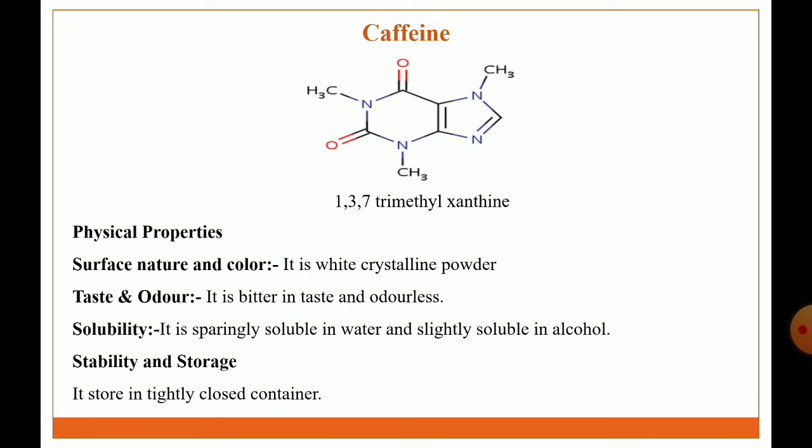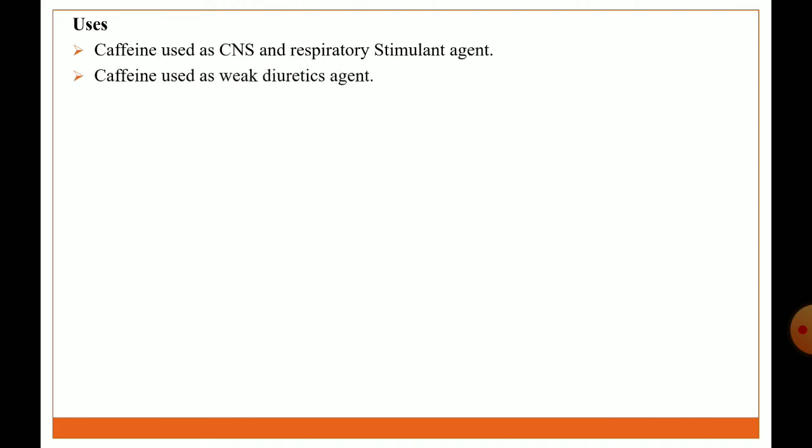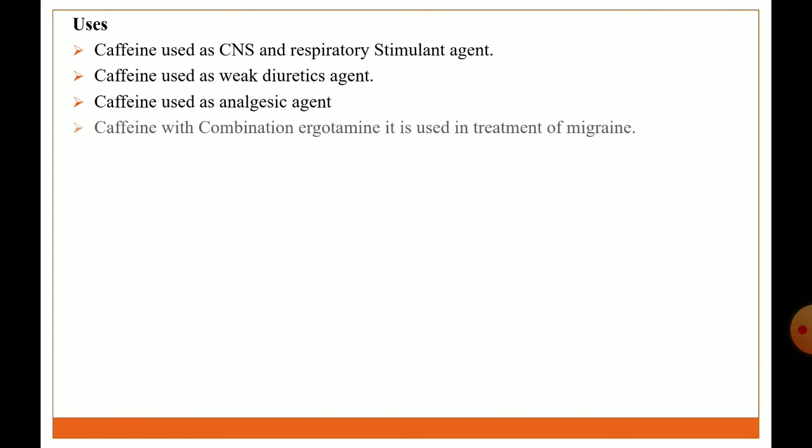Stability and storage condition: it is stored in a tightly closed, light resistant container. Uses: it is used as a CNS and respiratory stimulant agent, as a weak diuretic agent, and as an analgesic agent. In combination with ergotamine it is used in treatment of migraine.